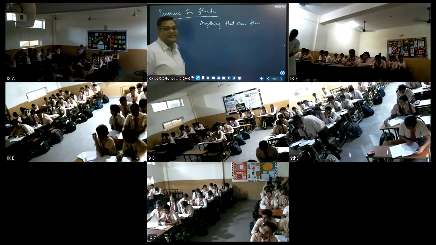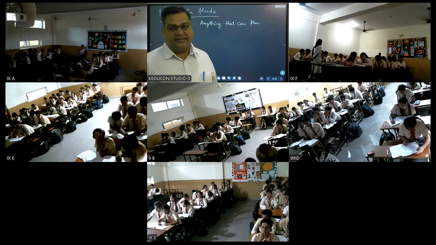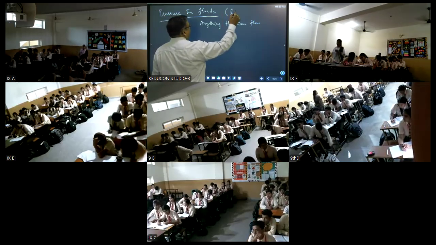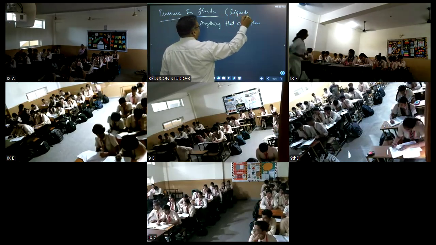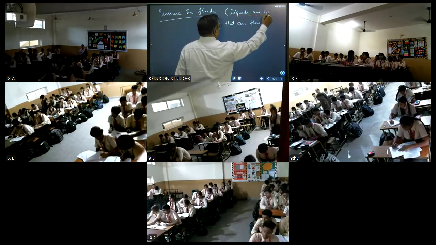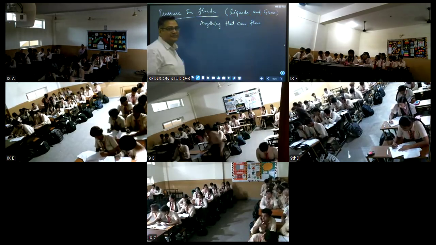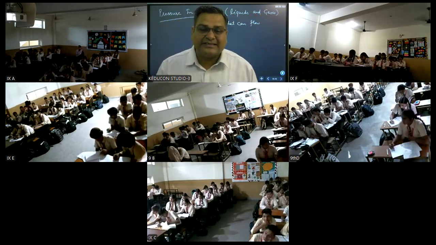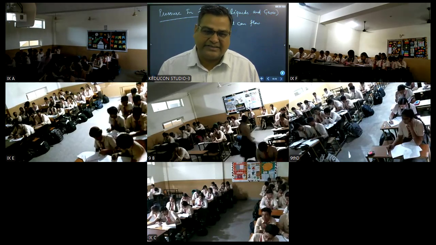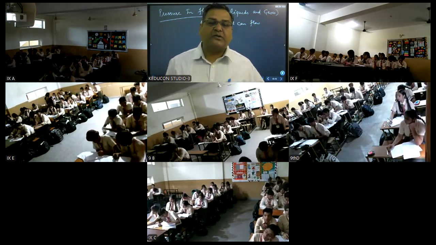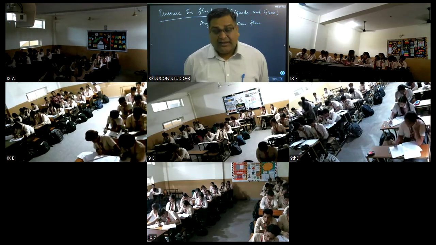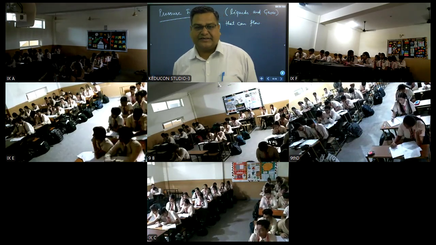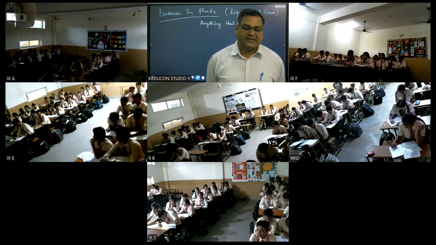When we say fluids, it doesn't mean only liquid. It means liquid as well as gases. This is clear? Liquids and gases, because both of these can flow. So whenever the word fluid is there, please don't interpret it as only liquids. There can be gases also. When we talk about the pressure in liquids, it's quite different from the pressure in solids. Why is it different? Because liquid has some of its properties.